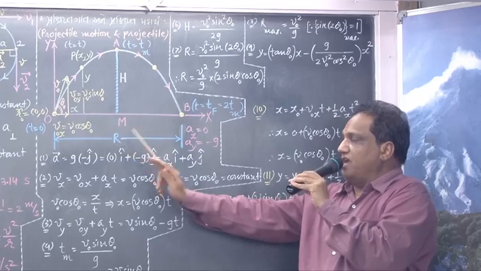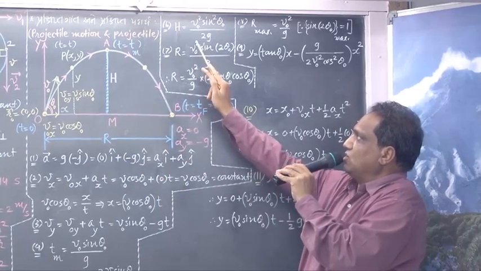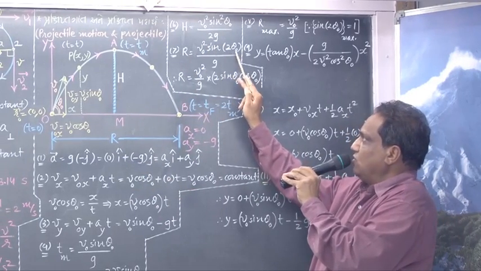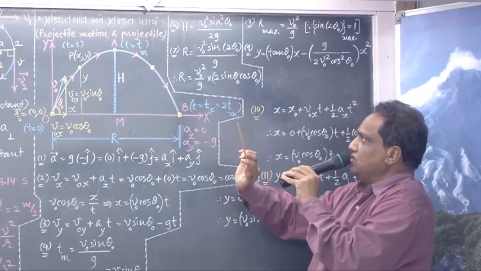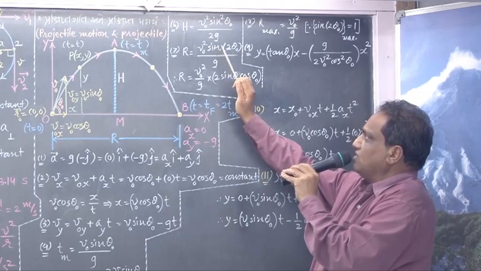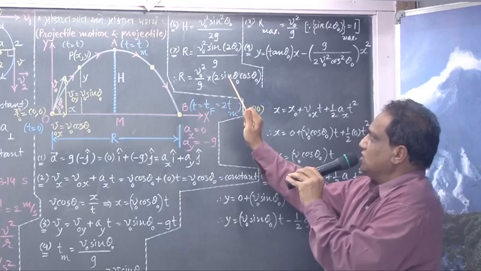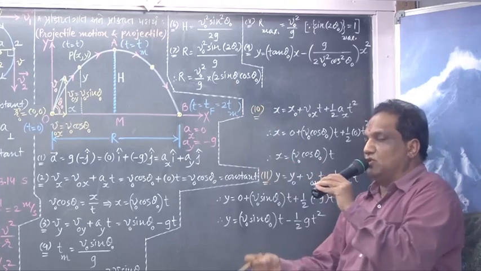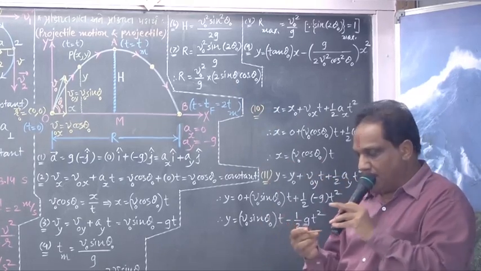Remember, the formula of range is V0 square sin of 2 theta 0, put this in bracket, upon g. And there is a separate formula for sin of 2 theta 0. It is 2 sin theta 0 cos theta 0. How?